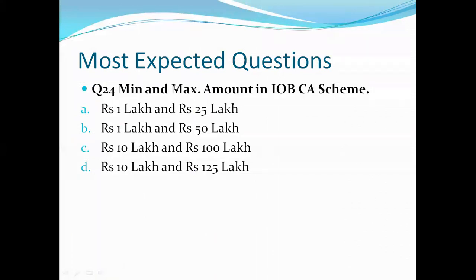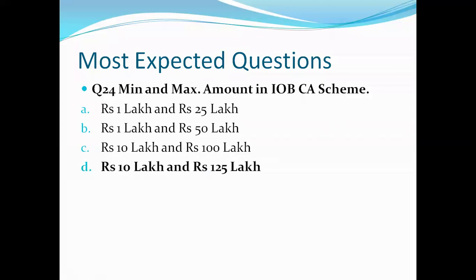And our options are, sorry, this is the minimum and maximum amount in the IOB chartered accountant scheme. This is not the current account, this is the chartered accountant scheme. And our options are rupees 1 lakh and 25 lakh, rupees 1 lakh and 50 lakh, rupees 10 lakh and 100 lakh, rupees 10 lakh and 125 lakh. So how much can we give in this IOB chartered accountant scheme? How much loan can we give, minimum and maximum? Let's see what is the right answer.